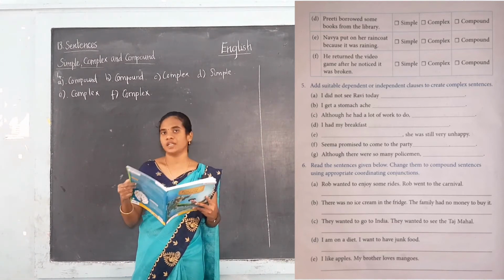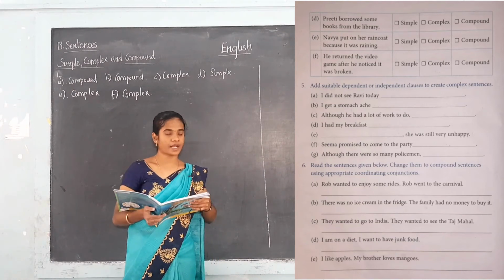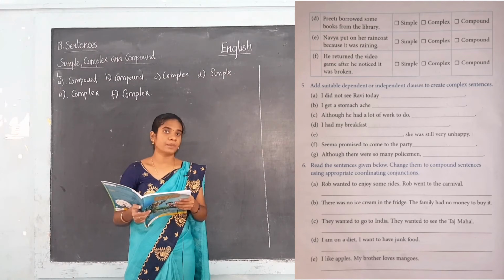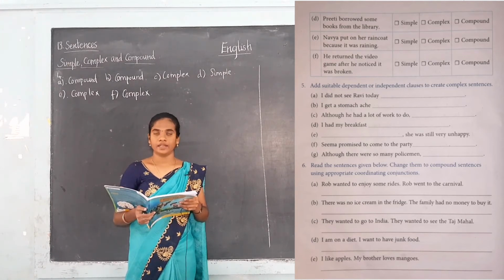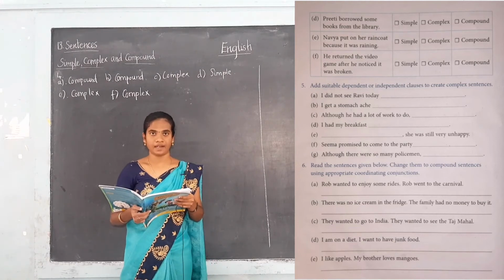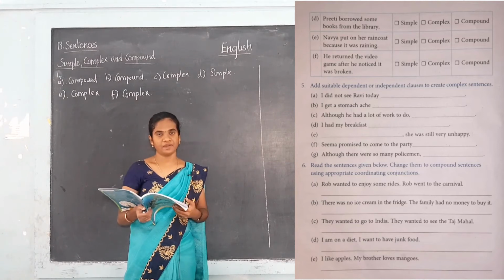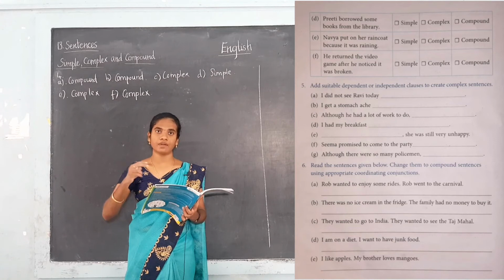If the independent clause is given, you have to write down the dependent clause. The dependent clause should start with the subordinating conjunction. If they are giving the dependent clause, you have to write down the independent clause. Here the answers may vary. Now I will give you a few examples. You can write any other answer.